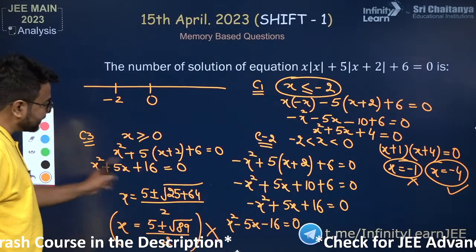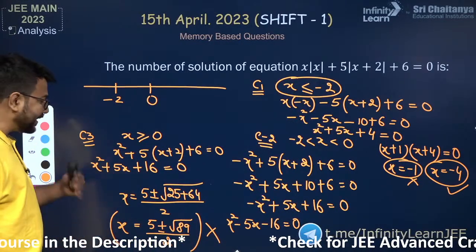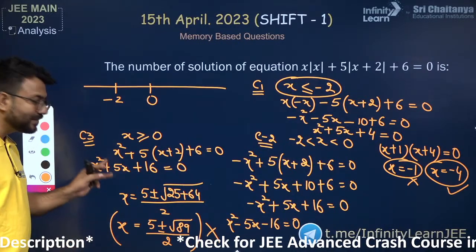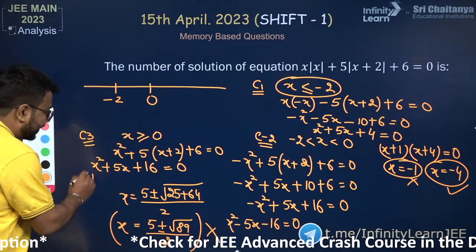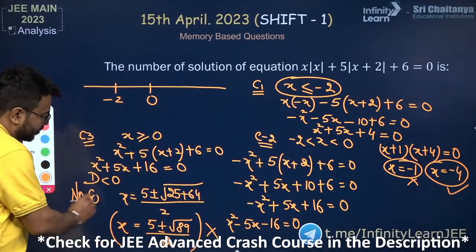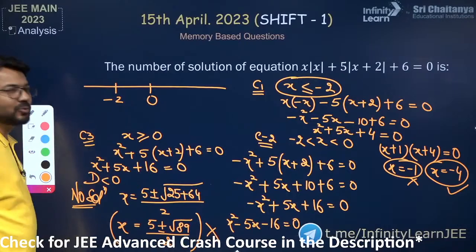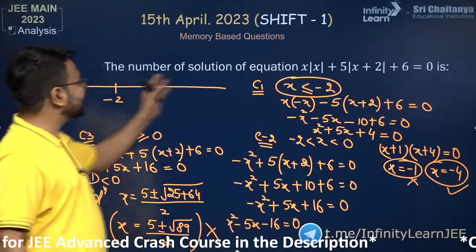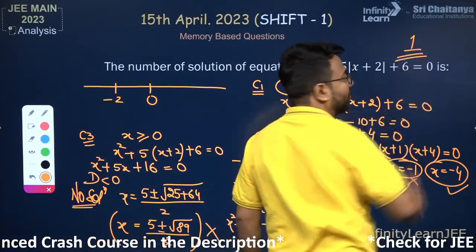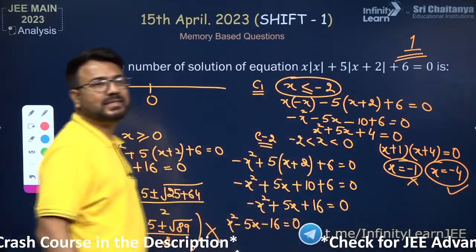Now this particular equation, if I try to factorize it, will have a negative discriminant. So here D is less than 0, so no real root we are getting. That means if they are asking us the number of solutions for this equation, the number of solutions that we have got from all the three cases is only 1.